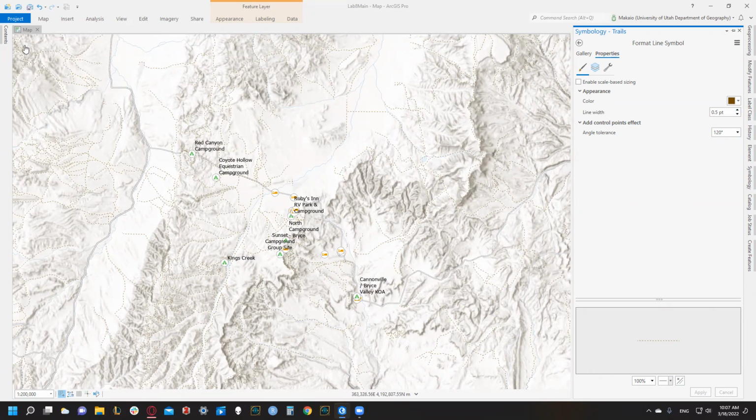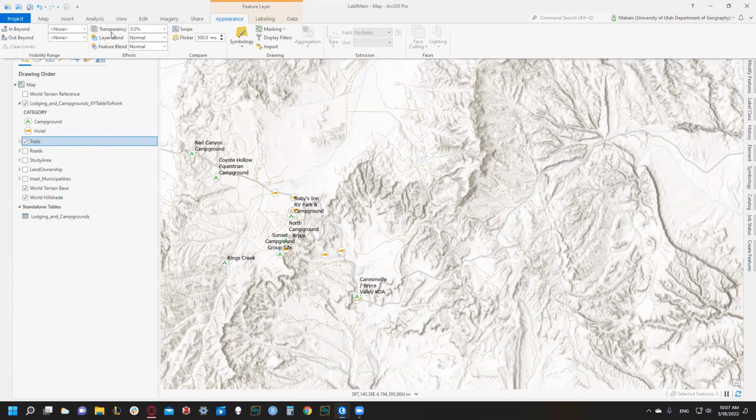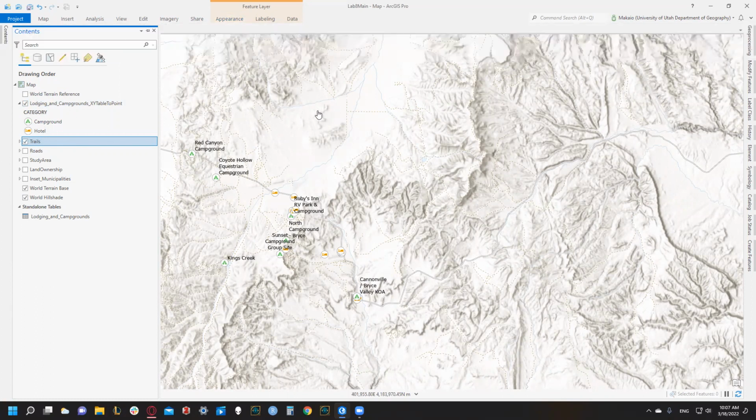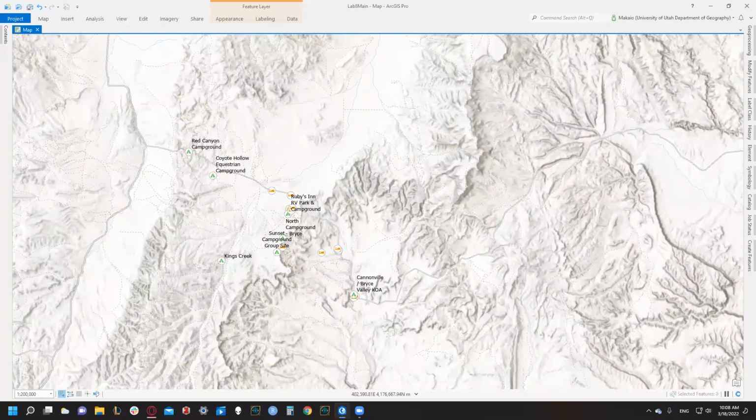Cool. So then we're also recommended to change the transparency of this layer. While we're in our contents panel, we're gonna make sure that we have trails highlighted or selected. Then we're gonna go to appearance, and change our transparency right here. The instructions say about 35%, so let's just check 35. And yeah, I see why. It is transparent enough to see more of the background, and also really doesn't distract from the other parts of the map. So cool.